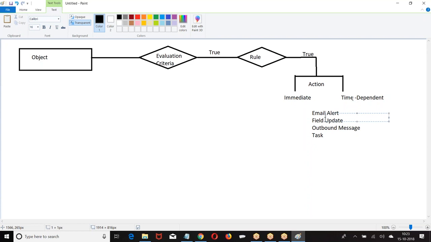Are you clear about this? Right? We will see each action in detail tomorrow. So that's all from my end.